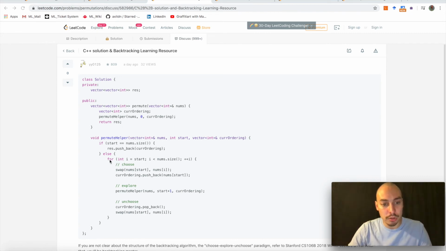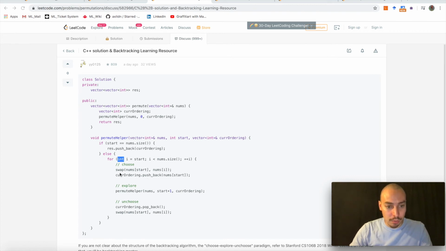Otherwise, we go through all the elements that are still left in the vector, like from i equals the index that we put in our current backtracking call, and then go from there all the way to the end of the vector and increment that index.